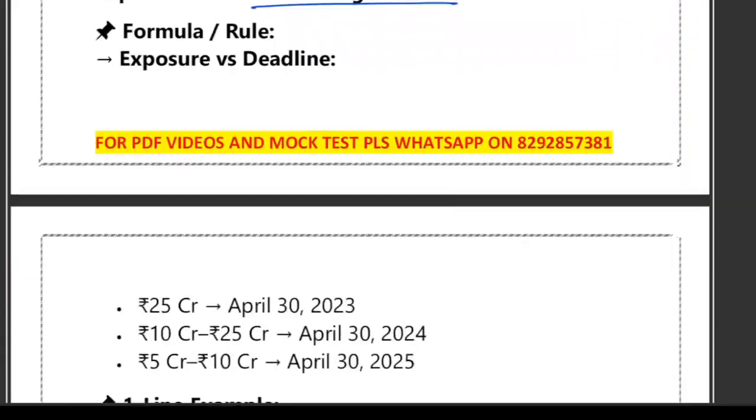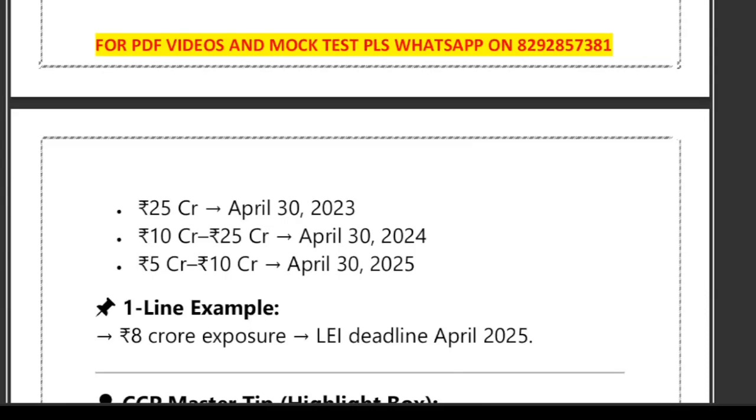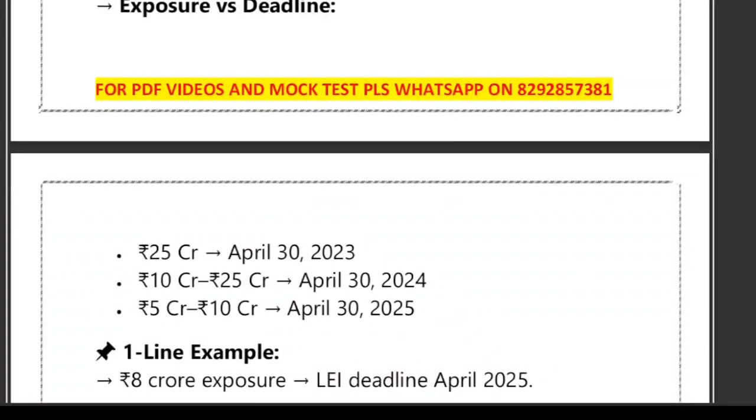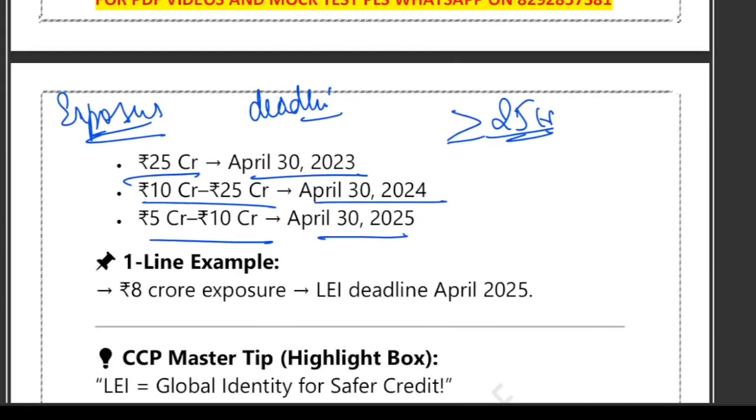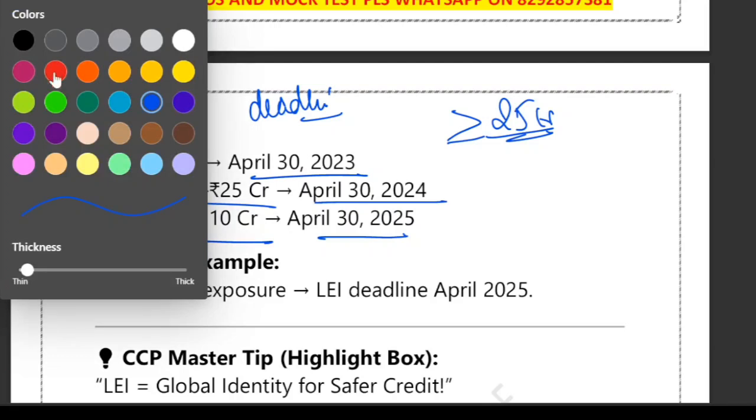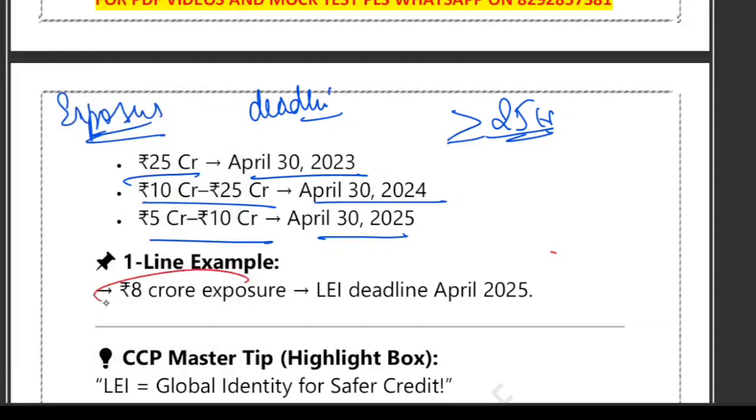In your book you will see a chart. As you can see, exposure versus deadline. On one side we have the deadline and on the other side we have the exposure. Exposure of 25 crore and above, means at least 25 crore, has the deadline of 30 April 2023. Exposure of 10 to 25 crore has the deadline of 30 April 2024. Exposure of 5 to 10 crore has the deadline of 30 April 2025. Let me give you one example. Suppose a borrower has 8 crore exposure. What will be the deadline?